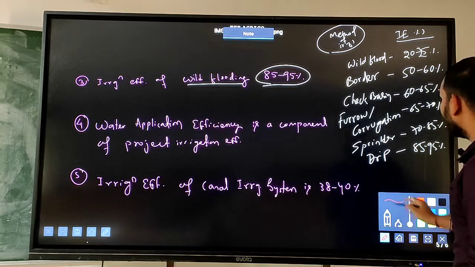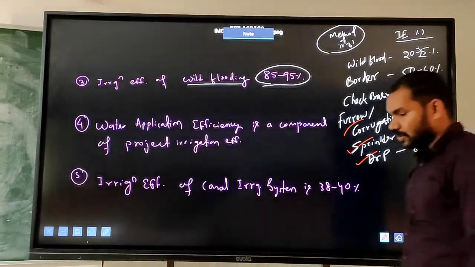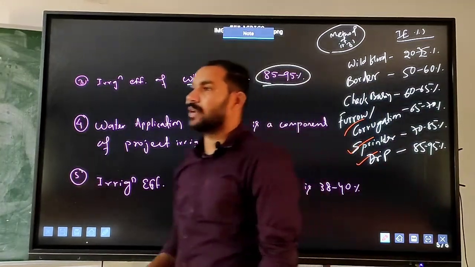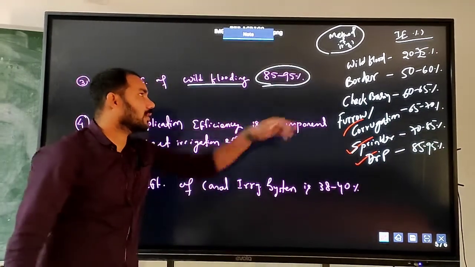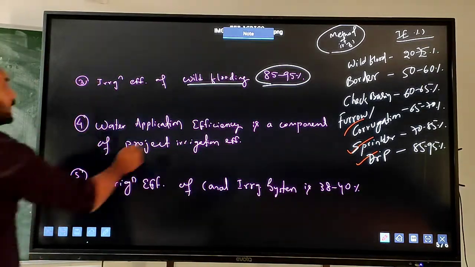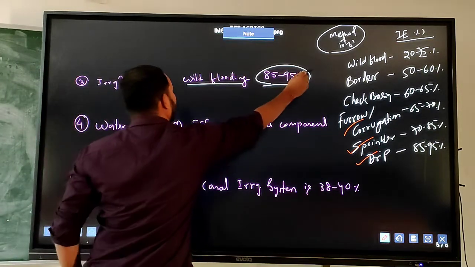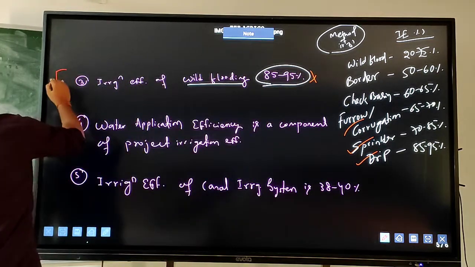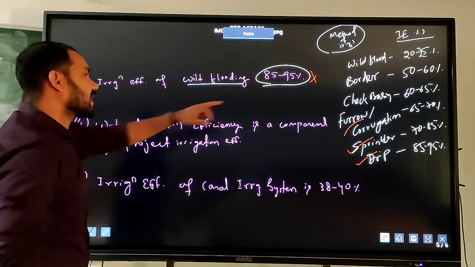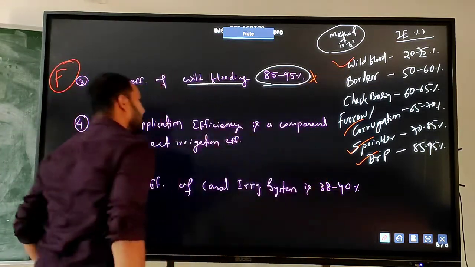So you have to remember these two important terms: the method of irrigation and the irrigation efficiency. That means if it is wild flooding, the efficiency of 85 to 90% is false. The right answer is 20 to 25%. Wild flooding, 20 to 25%.